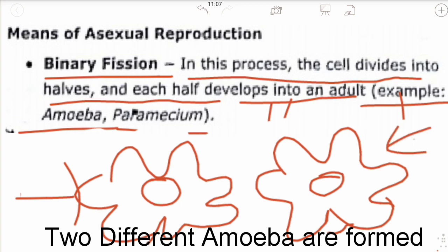Even paramecium is an example of binary fission. The nucleus also gets separated. We get the definition from its name very easily: binary fission. Here bi means two and fission means breaking. Binary fission is the process in which a cell divides into half and each cell develops into an adult.